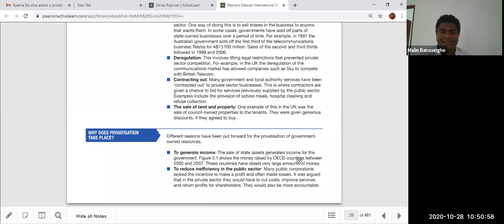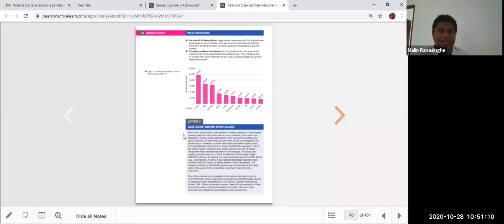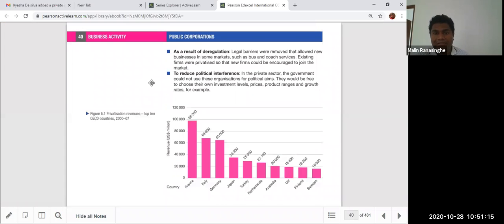Why does privatization take place? These are the main causes for privatization: to generate income for the government and to reduce inefficiency in the public sector. So that's how they justify why privatization is important, to reduce inefficiency and generate income. And finally, as a result of deregulation and reducing political interference. Sometimes they say these are the main reasons, to avoid those limitations. They are telling us privatization is best.